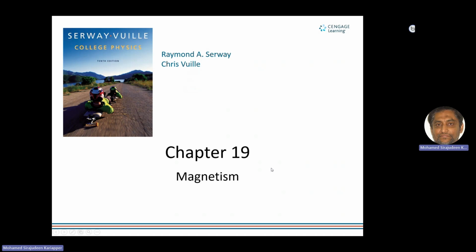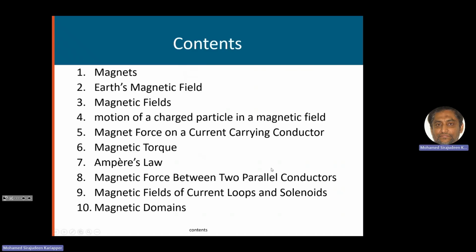Right, chapter 19, magnetism. So we finished electricity, now we are in magnetism. So what do we have in magnetism? These are the contents. It looks like too many contents, but most of them are just description. We can go a little faster.